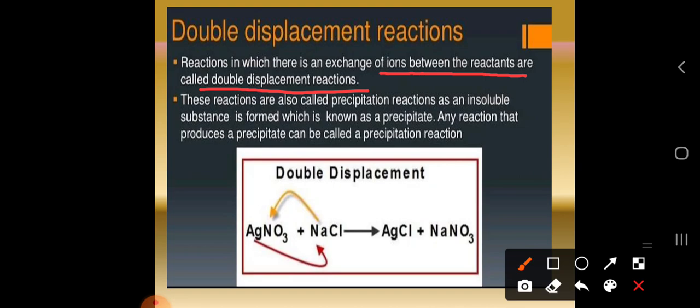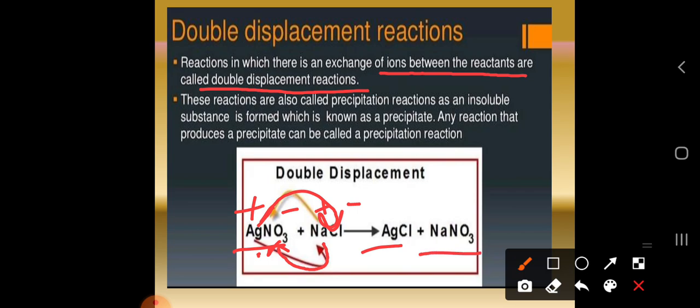So, here we have an example, that is silver nitrate, AgNO3, Ag having the plus and NO3 having a minus, Na having the plus, Cl having the minus. So, what happens? They will exchange their ions. Na will form a bond with the NO3 and Ag will form a bond with the Cl. So, here you will get another set of products, that is AgCl and NaNO3.